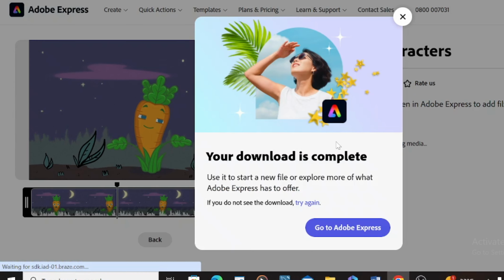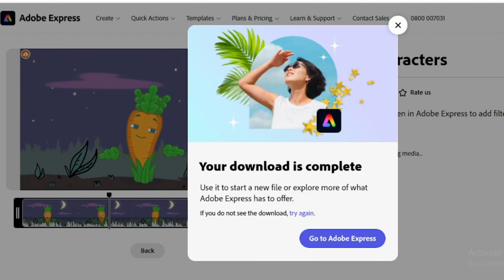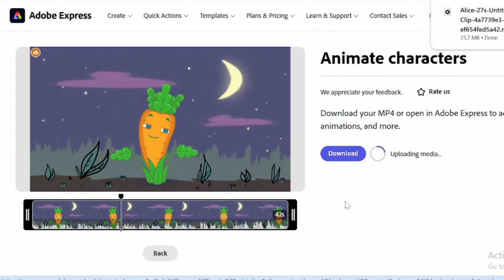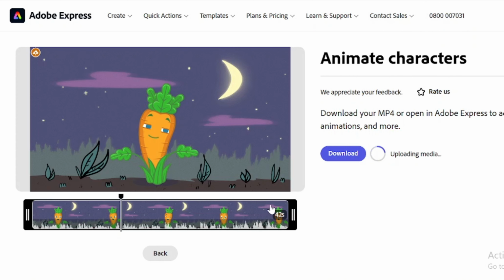So I can download it here. You see your download is complete. So if you are coming here for the first time, it will not give you that access to download easily. It's going to tell you to go to Adobe Express. I go there and I've already signed up with Adobe Express. That is why I was able to download it easily. So I close this. Okay. So it has finished downloading.